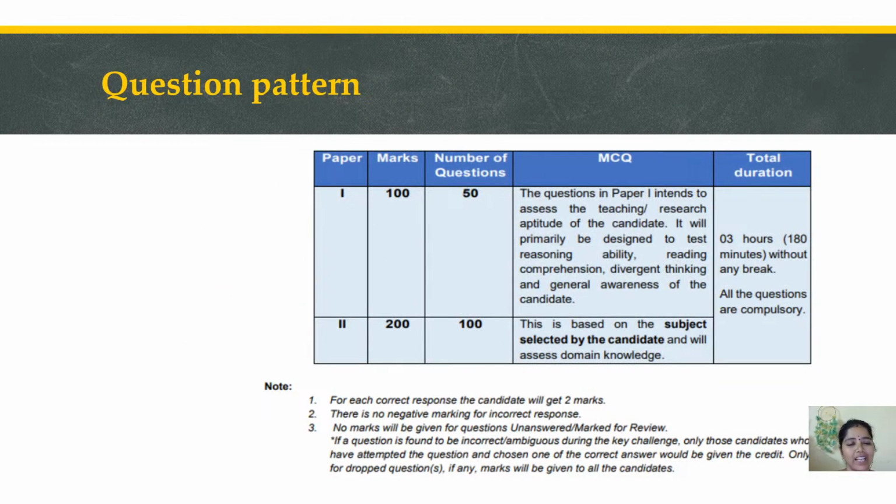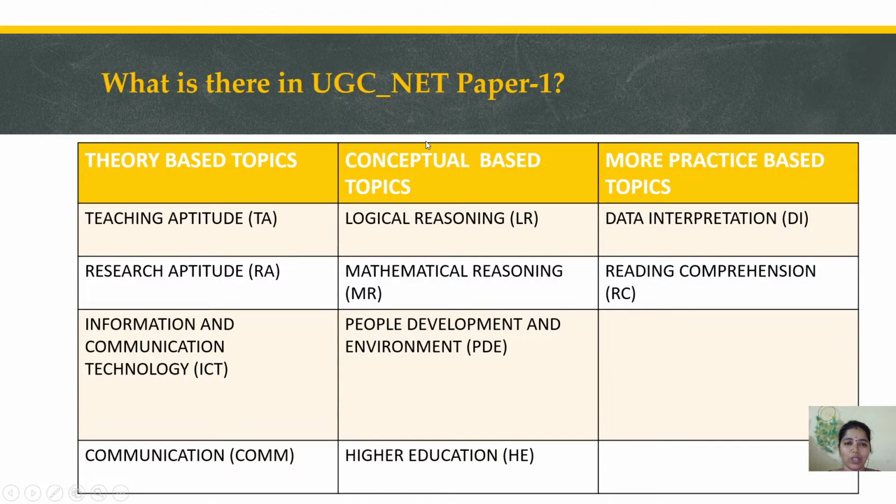So coming into the content, here we are all for how to prepare Paper 1 to have a better score. In Paper 1 we have 50 questions, and we are supposed to score 40 percent plus for the general category, and 35 percent plus for other categories, right? So we'll get into the concept. In UGC NET Paper 1 we have 10 different topics, as we have in Paper 2, right? In Paper 2 we have 10 units. Similarly in Paper 1 we have 10 units.